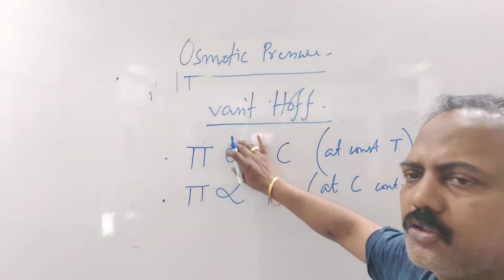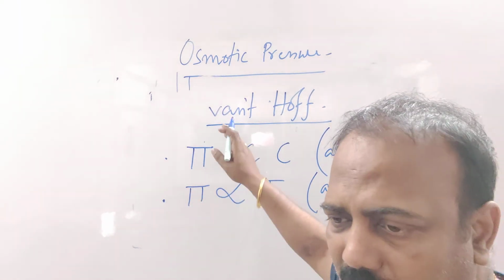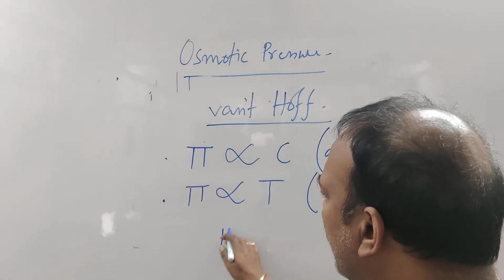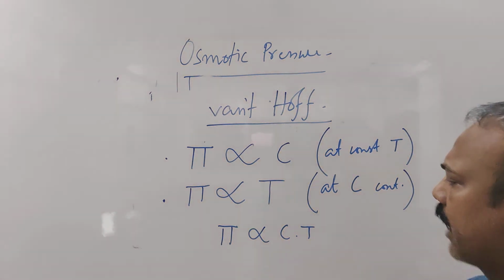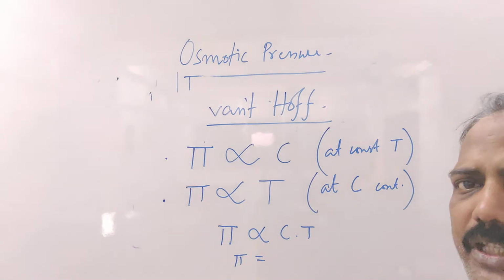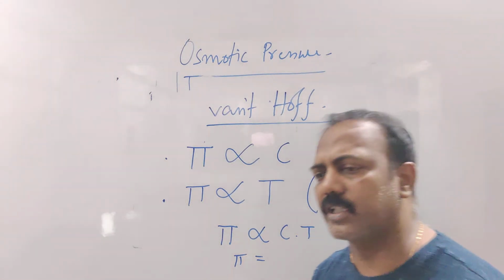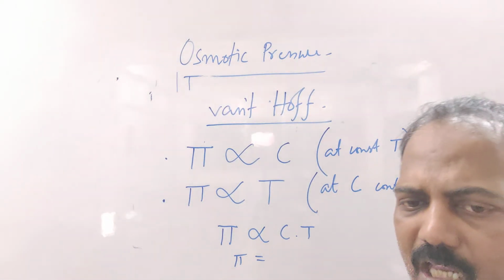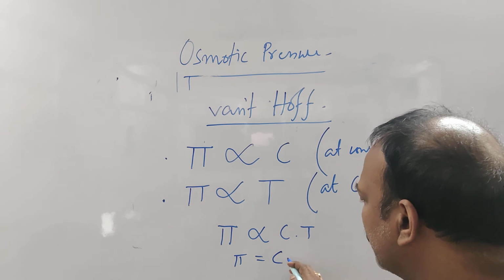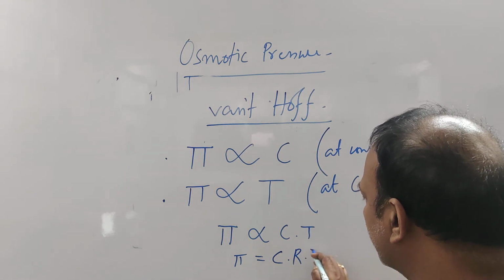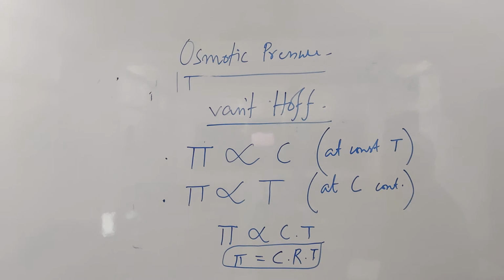Now if we just connect these two equations, if we combine them, we get pi is directly proportional to C into T. So you can write pi is equal to some constant into C into T. And very surprisingly, that constant he found is nothing but the ideal gas constant, that is R. So the equation becomes pi is equal to C into R into T.